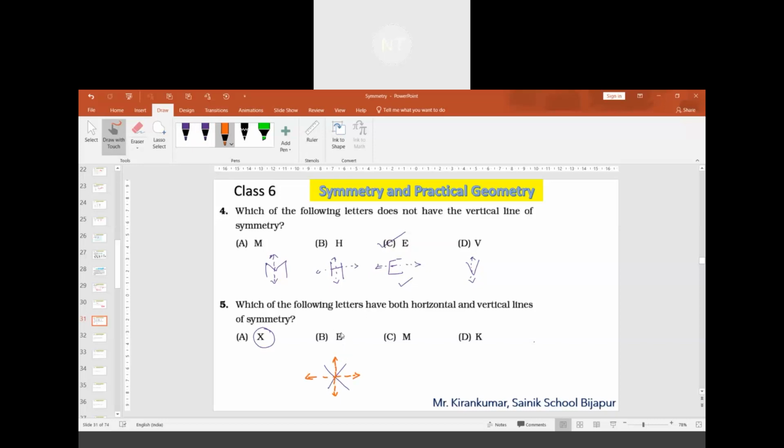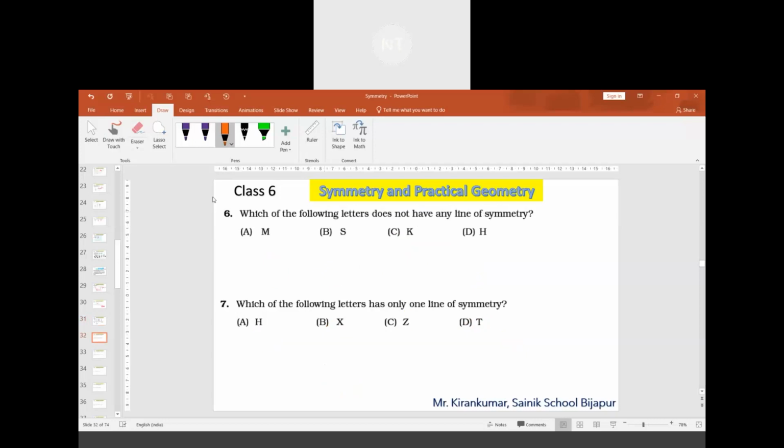In the remaining cases, here there is a horizontal line of symmetry. In this there is a vertical line of symmetry. In this there is a horizontal line of symmetry. Actually, the letter should look like this. If this letter is this, then there is a horizontal line of symmetry. In D, there is none, so no one can make it the right option.